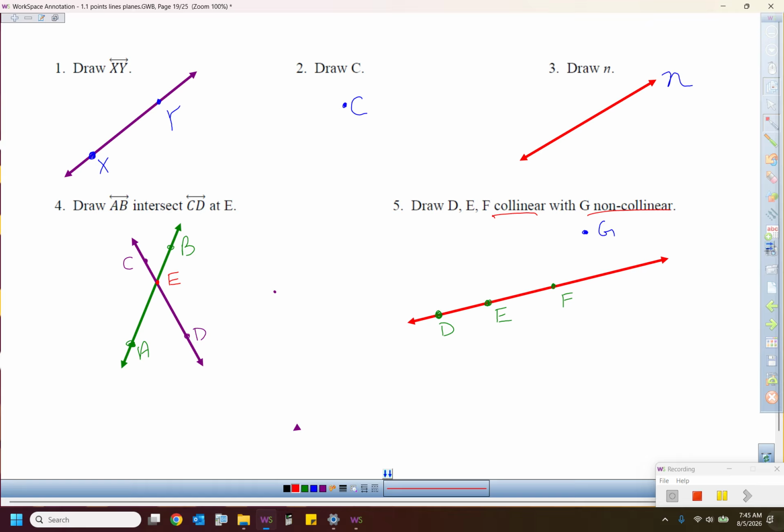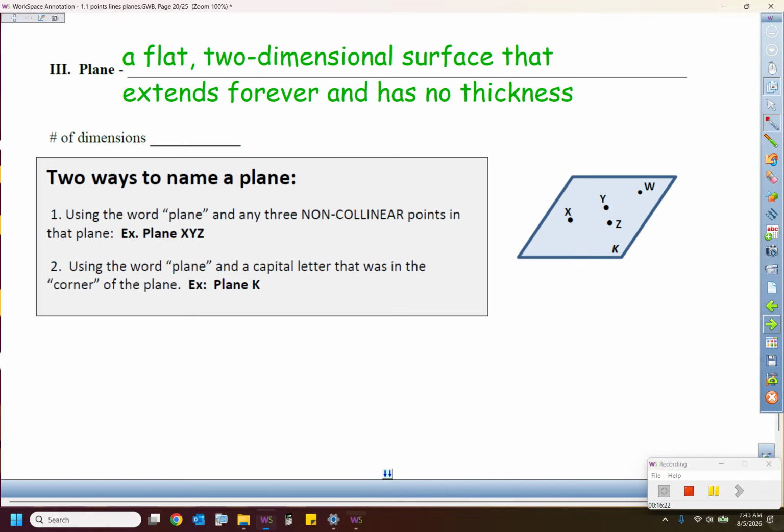A point has 0 dimensions, and a line has 1 dimension. It's got length, in this case. So then to get to the third and final of the three, even though there's another word we're going to talk about after that, is plane. Planes happen a lot in the real world that I live in today. Like, you can see the definition, you can write that down. It's a flat, 2-dimensional surface that extends forever and has no thickness.